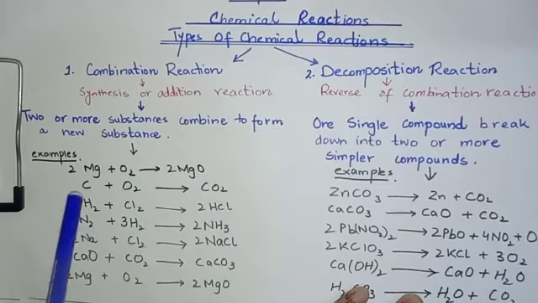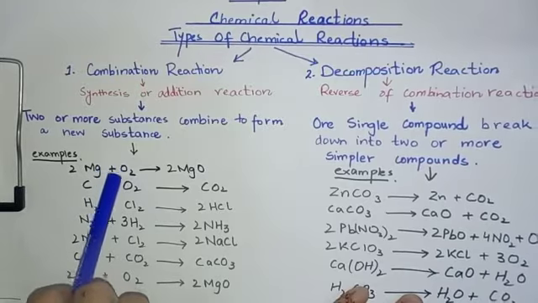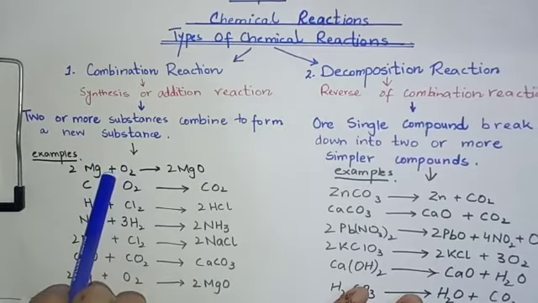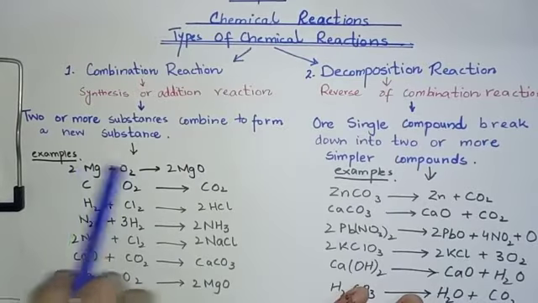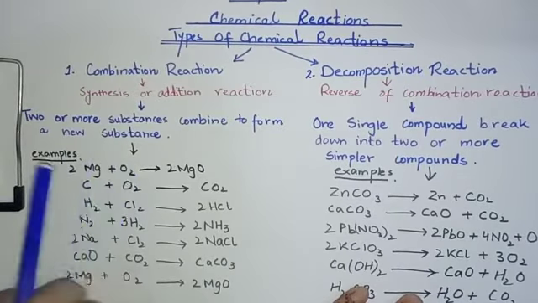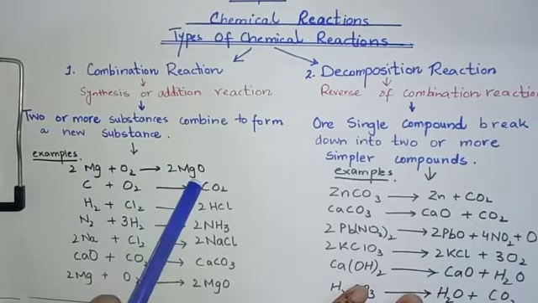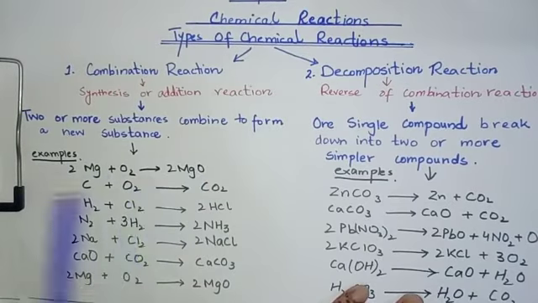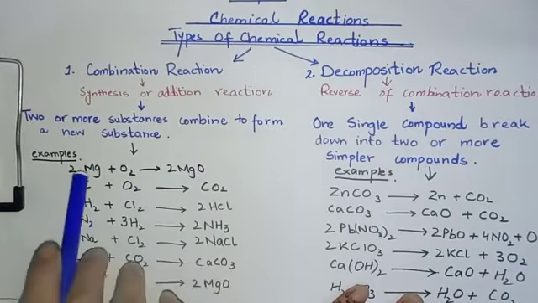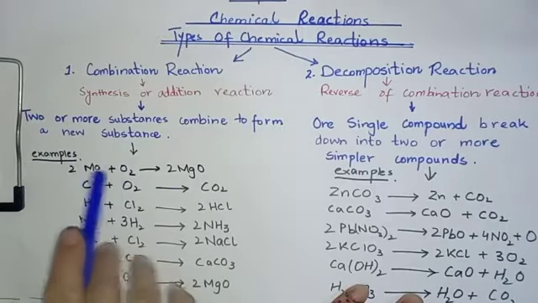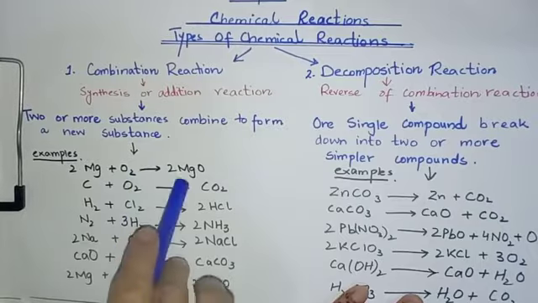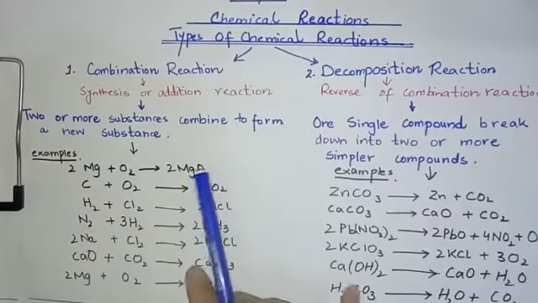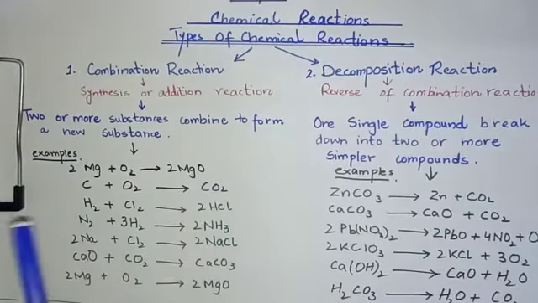You can see that the plus sign shows that this is an addition reaction. Here, reactant number one and reactant number two combine together, add together and produce the new compound. So this reaction is known as a combination reaction. Two reactants combine together and produce the new product.